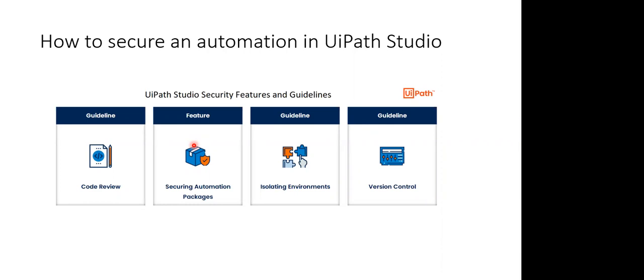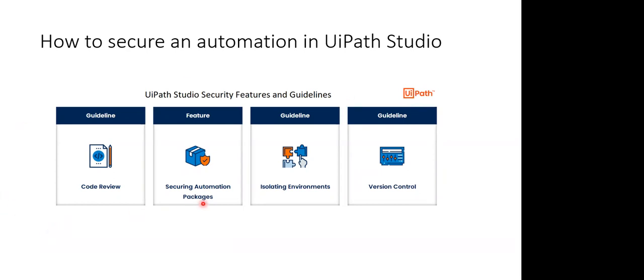Orchestrator, and that is via manual upload. You publish your package on your local machine, and then you log into Orchestrator and upload your package there. So that's another option. But in this one also, no person who is unauthorized to use Orchestrator can do this, right? Only when you have proper access to log into Orchestrator can you upload your packages. So that is another way UiPath is securing our automation packages. So these are the security features and guidelines that UiPath recommends to secure an automation in UiPath Studio.